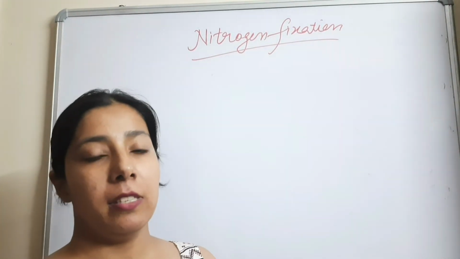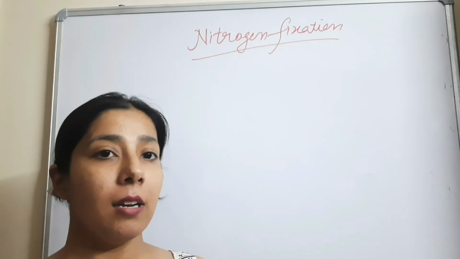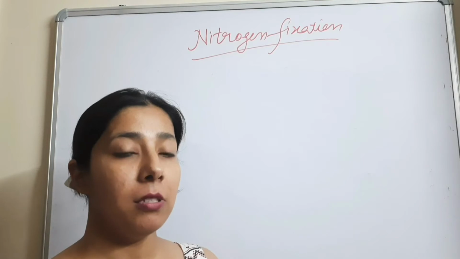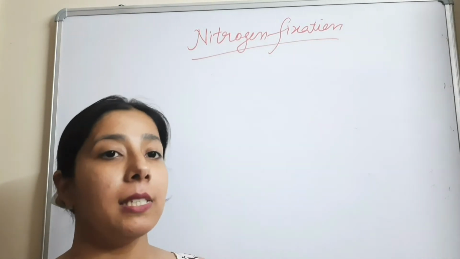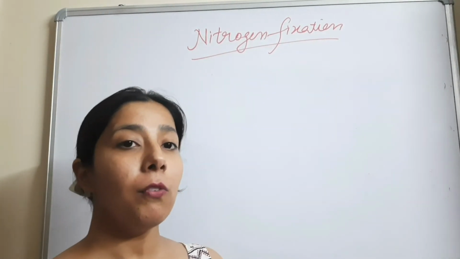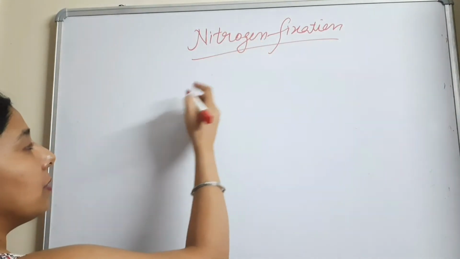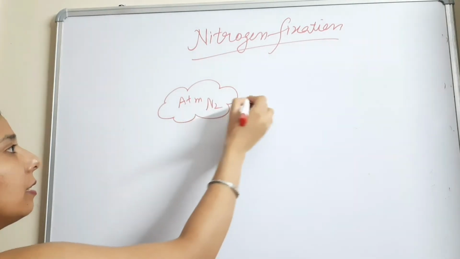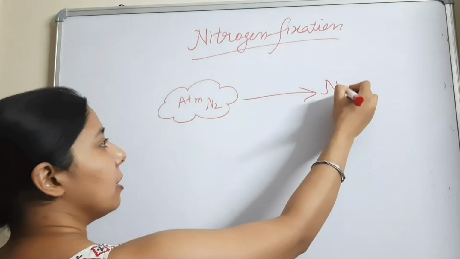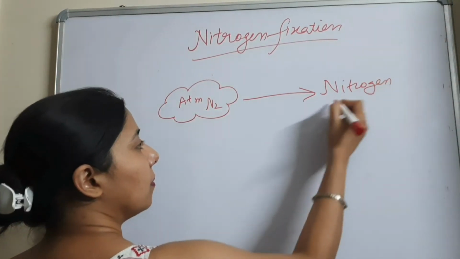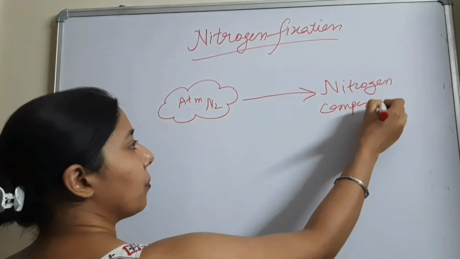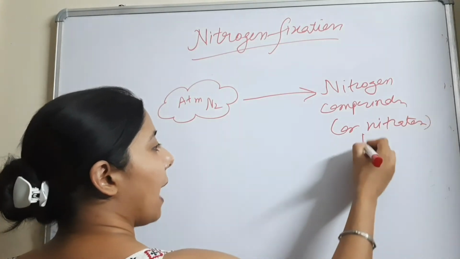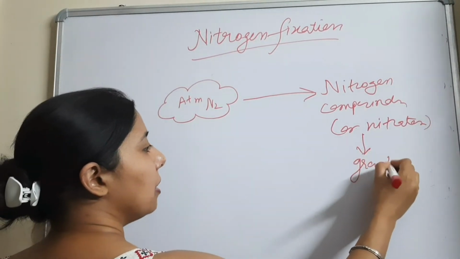What is nitrogen fixation? Nitrogen fixation is the conversion of atmospheric nitrogen into the nitrogen compounds so that these nitrogen compounds can be used for the growth of plants. So what is nitrogen fixation? It is the conversion of atmospheric nitrogen into the nitrogen compounds or nitrates, which can be used by the plants for their growth.